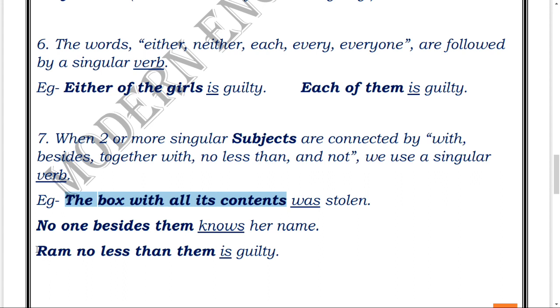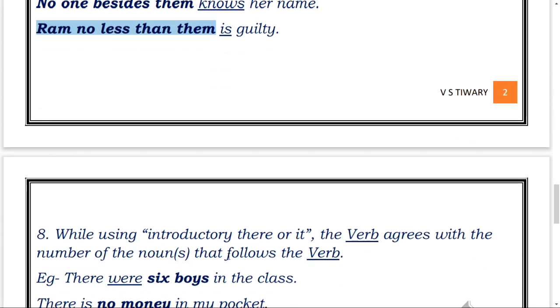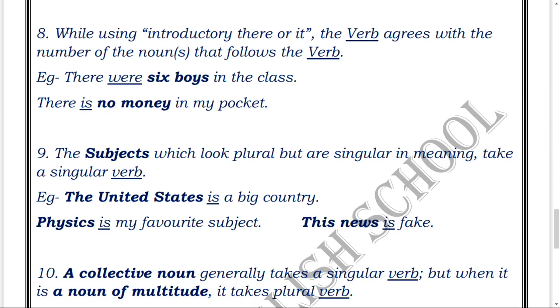Now see, "Ram no less than them is guilty." Okay, so likewise "is" is being used here. Now let's jump to the next one, which is the eighth one. While using introductory "there" or "it," the verb agrees with the number of the nouns that follow the verb.